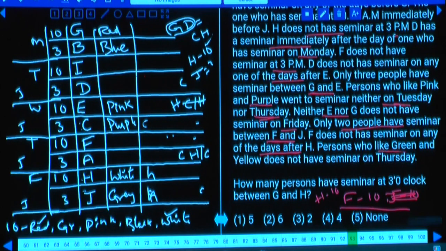And persons who like green and yellow do not have a seminar on Thursday. Thursday, green and yellow is ruled out. Hence, green and yellow must be on Tuesday, out of which green is at 10 o'clock. If this green is at 10 o'clock, yellow must be here, isn't it? Then the remaining 2 colors, what are they? Black and brown, out of which black is at 10 o'clock and this is black and this must be brown.